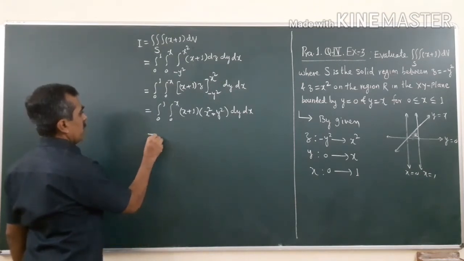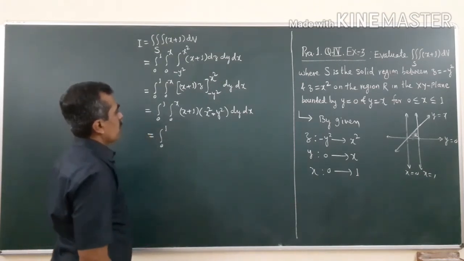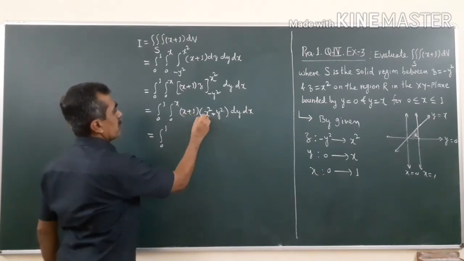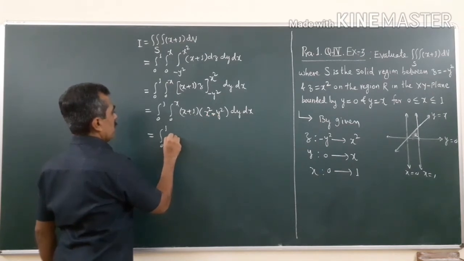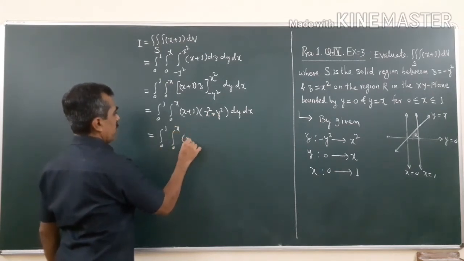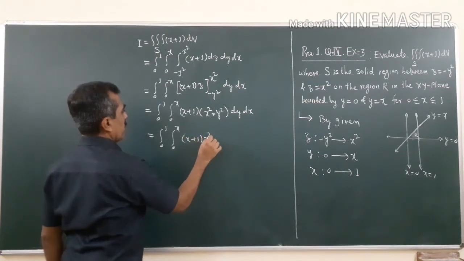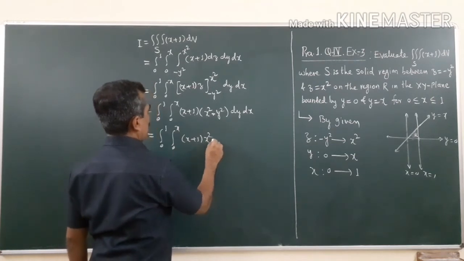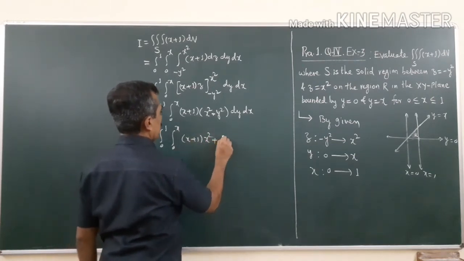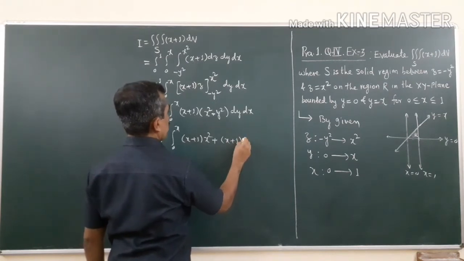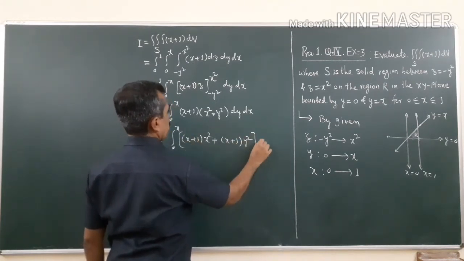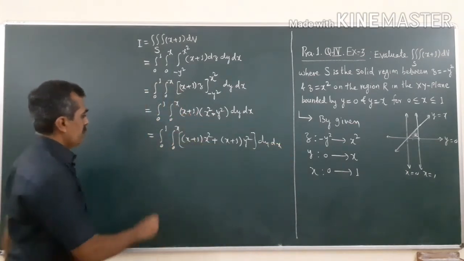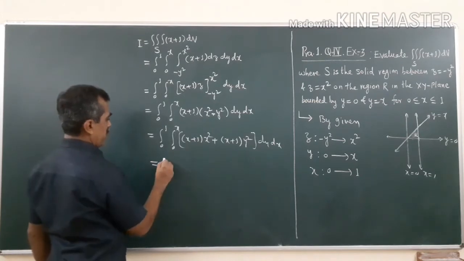So, this is equal to again integral 0 to 1. Now, what I do is I will multiply x plus 1 into this quantity. So, integral 0 to x, of x plus 1 into x squared plus x plus 1 into y squared, dy dx. So, I have just multiplied these two. Now you integrate with respect to y.